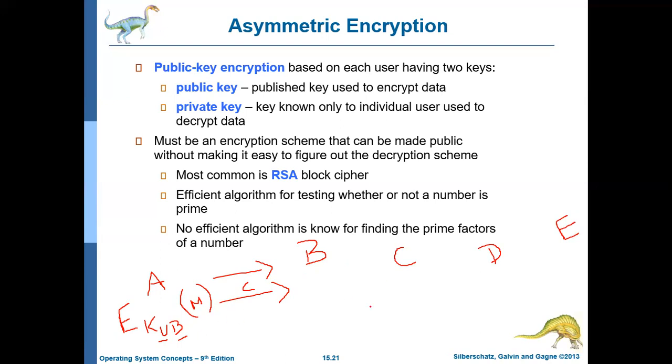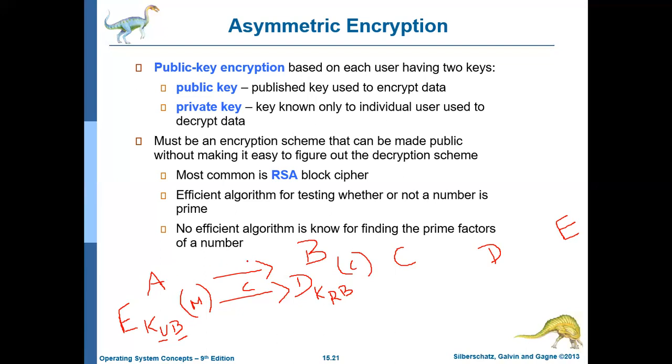If a message is encrypted using someone's public key, then it can be decrypted only by using their private key. So now Bob will decrypt it using his private key. Let me call the private key R. So it will be decrypted by using the private key of Bob, and now he will get the message. This is to ensure confidentiality.